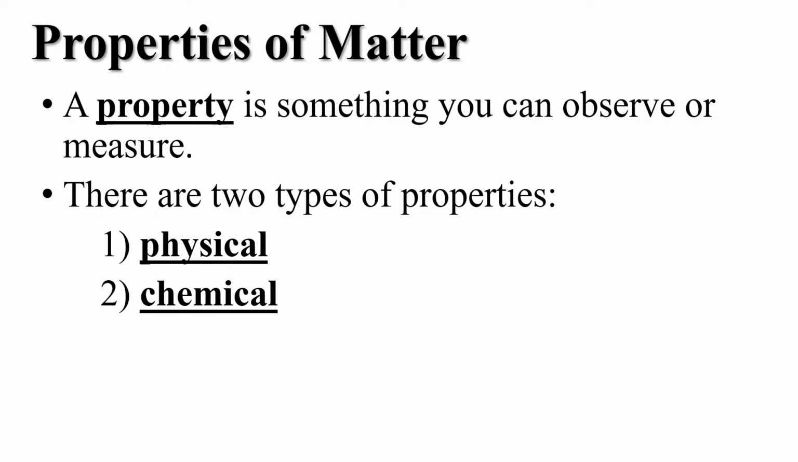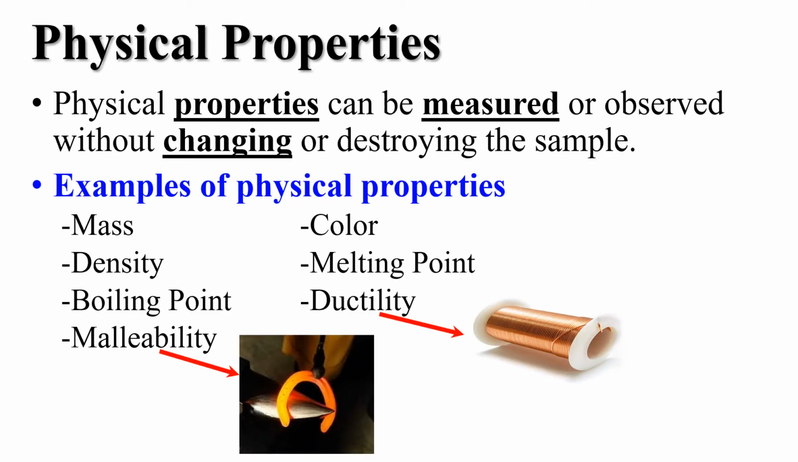Properties of matter. A property is something that you can observe or something that you can measure. And there are 2 types of properties. There are both physical properties and there are chemical properties. Physical properties can be measured or observed without changing or destroying the sample. For example, if I put something on a scale, I can measure its mass. I can observe that mass without changing the substance at all.